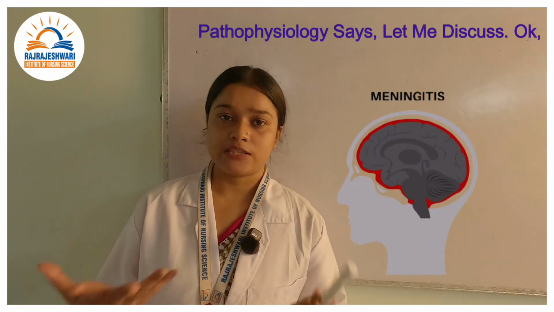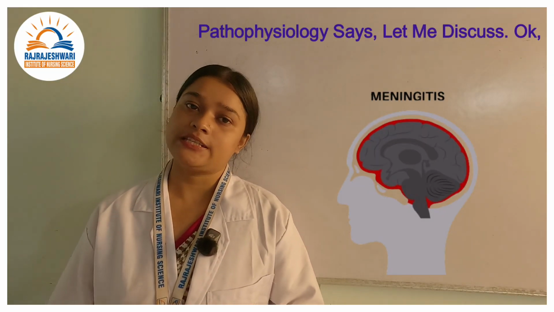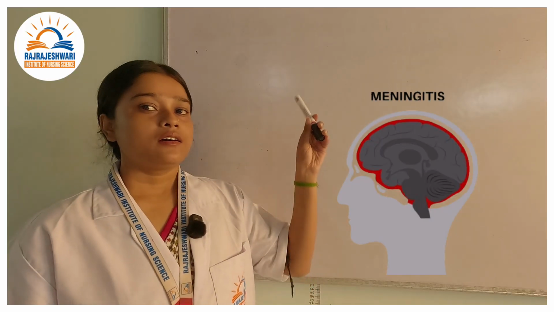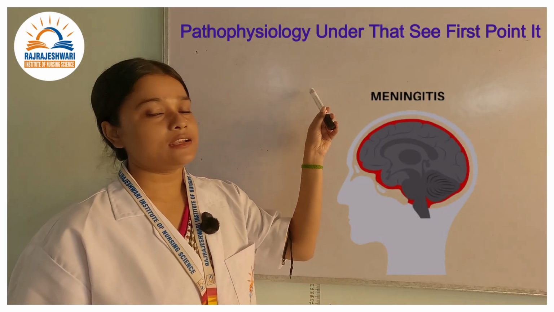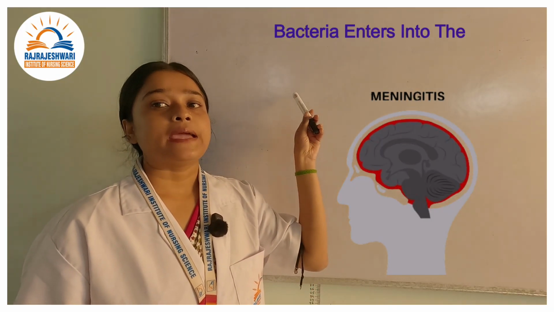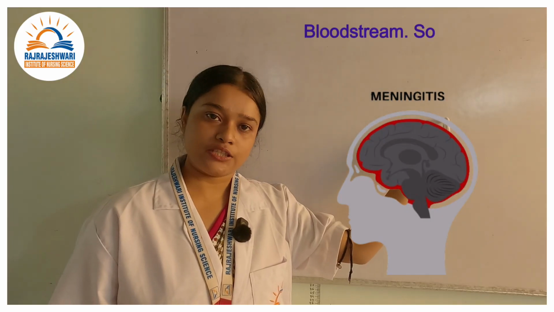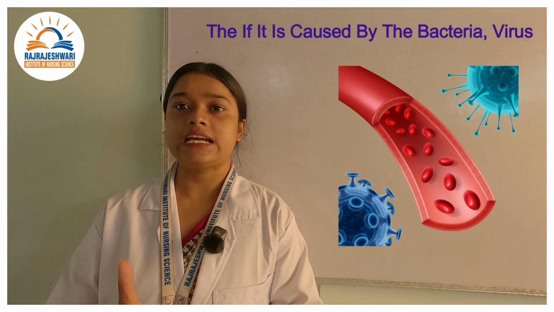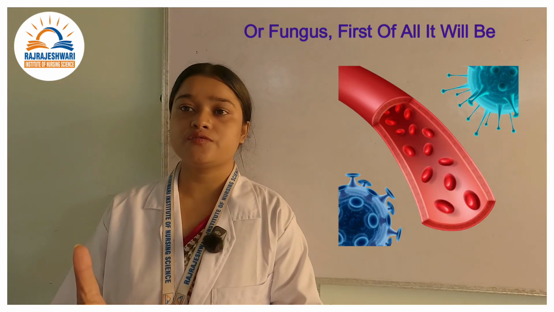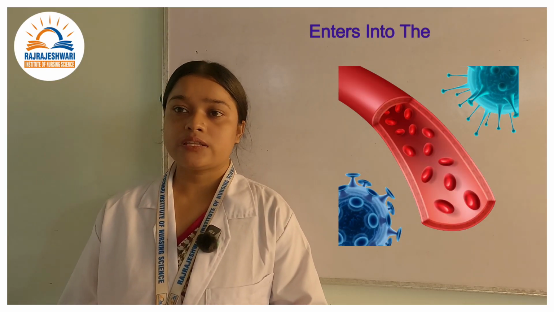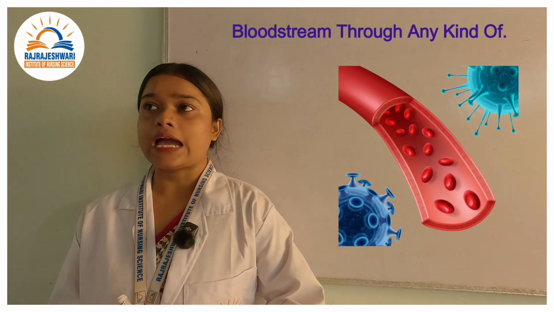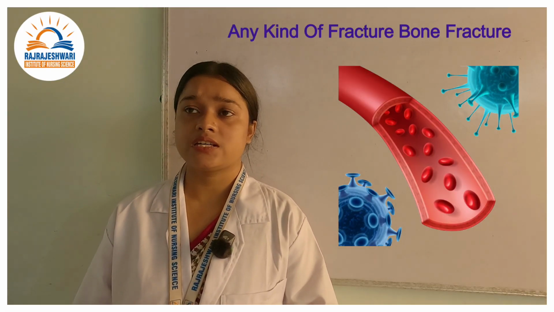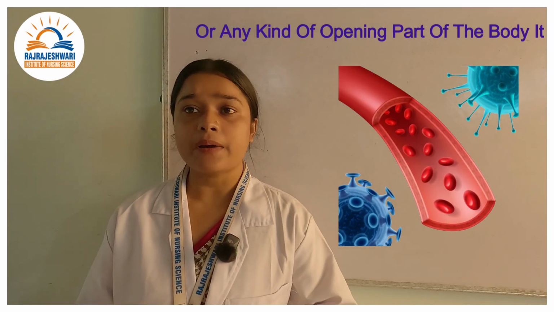So let me discuss what the pathophysiology says. First point: bacteria enter into the bloodstream. If it is caused by bacteria, virus or fungus, first of all it enters the bloodstream through any kind of bone fracture or any opening in the body.